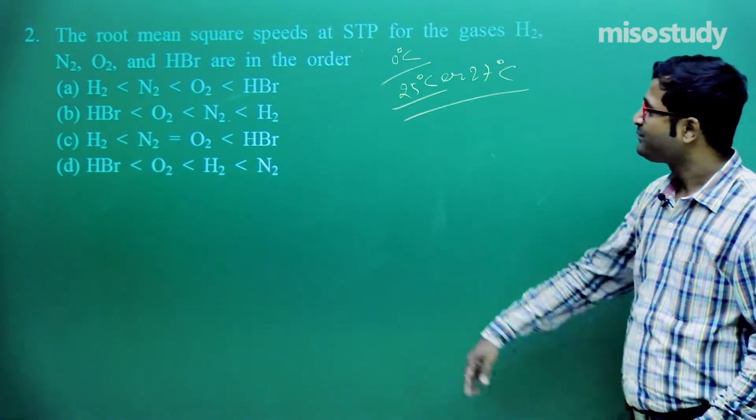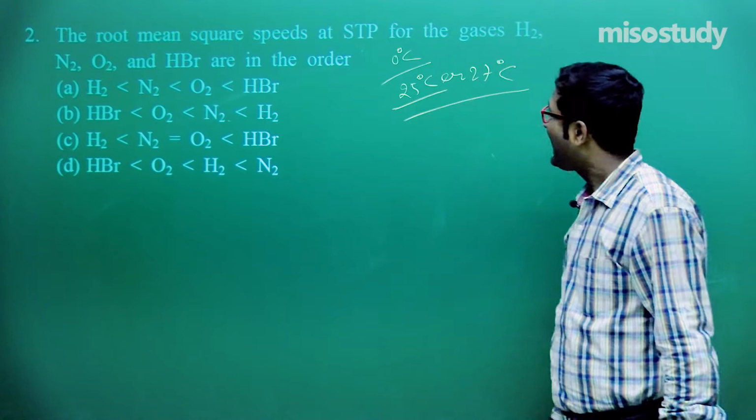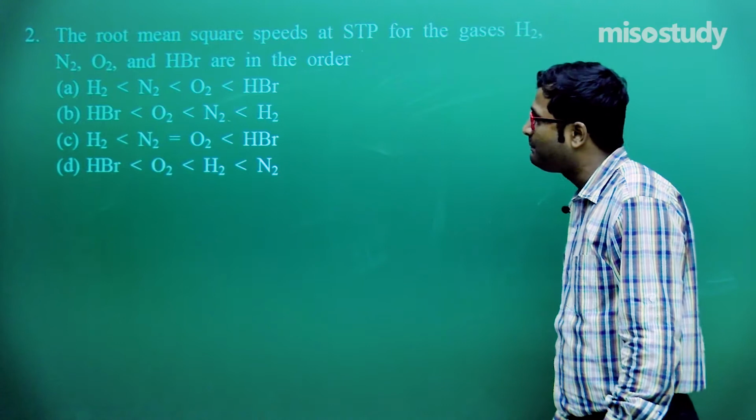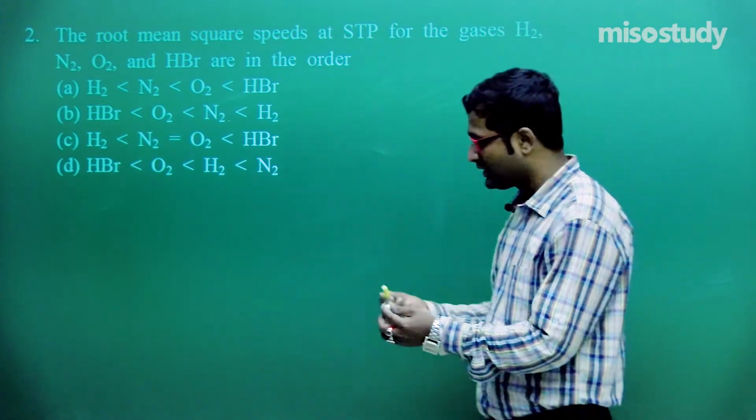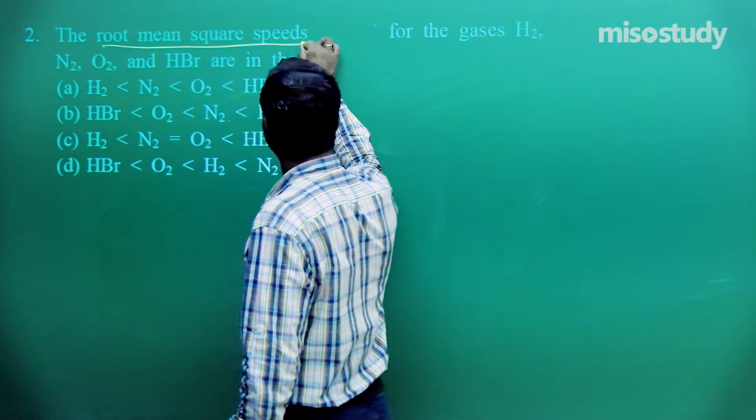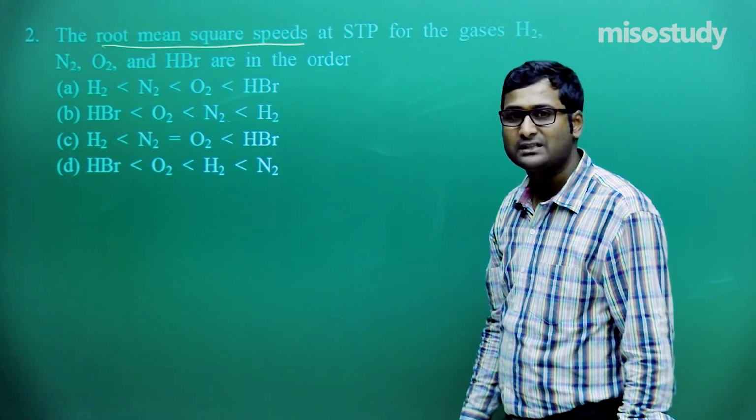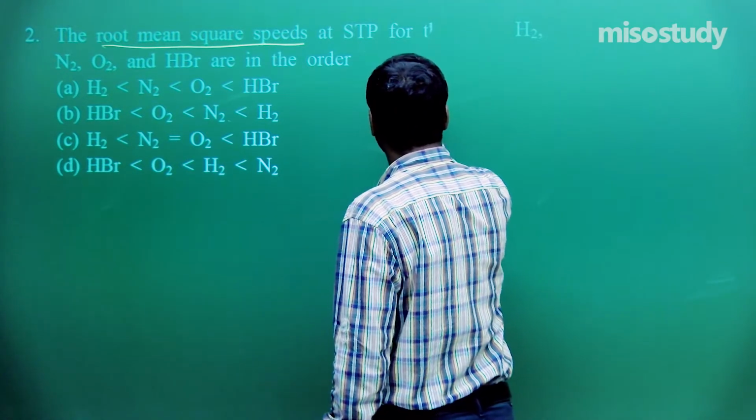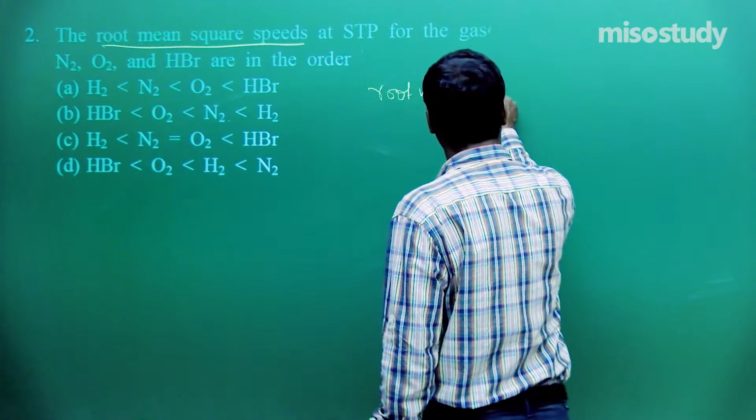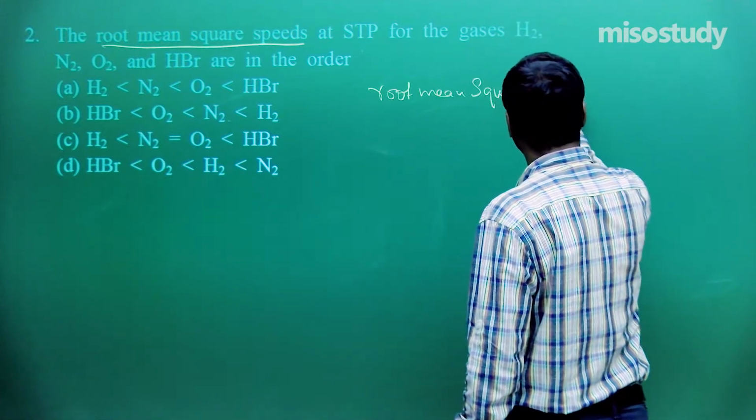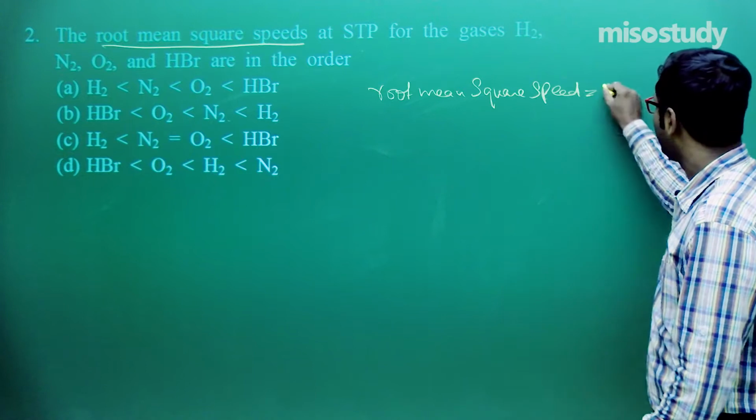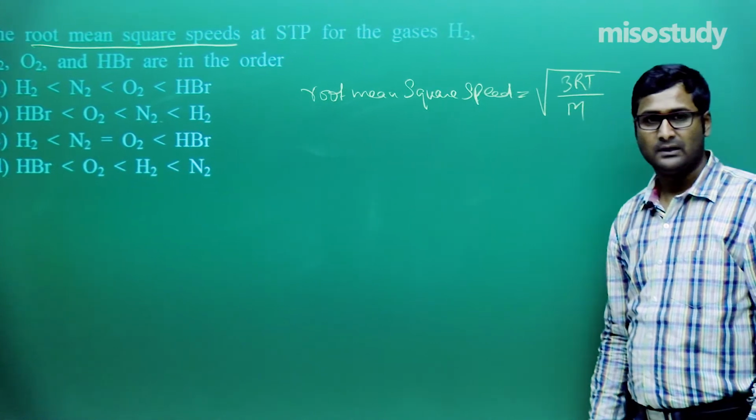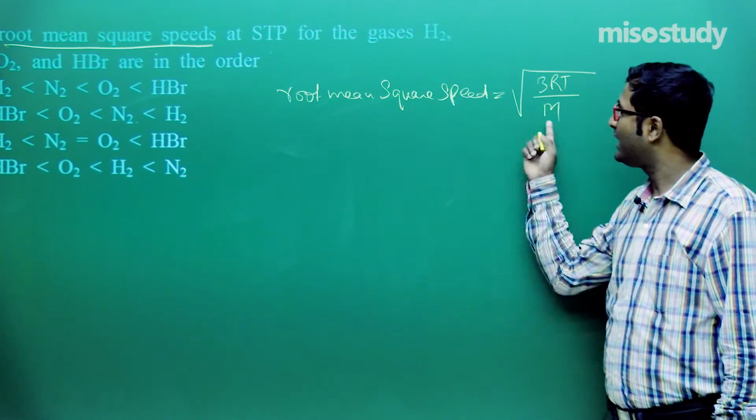What does the question say? The root mean square speed at STP for the gases H2, N2, O2 and HBr are in the order. Now the question is about root mean square speed. Do you remember the formula of root mean square speed? Yes sir, root mean square speed equals root under 3RT upon m. Clear, friend?